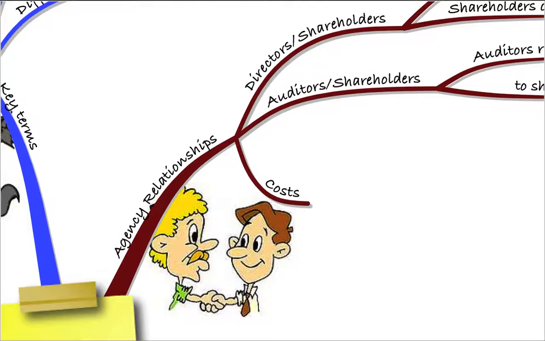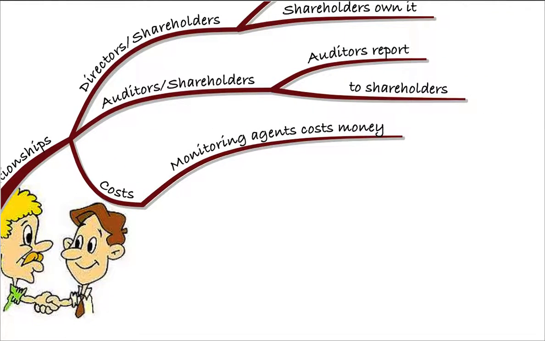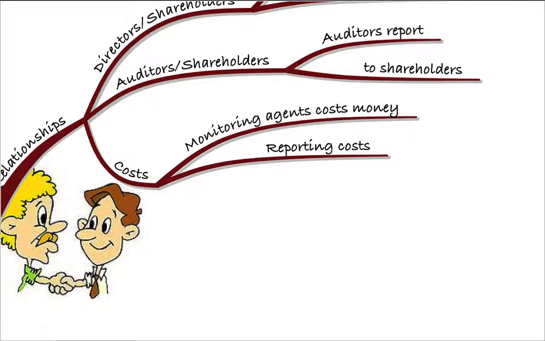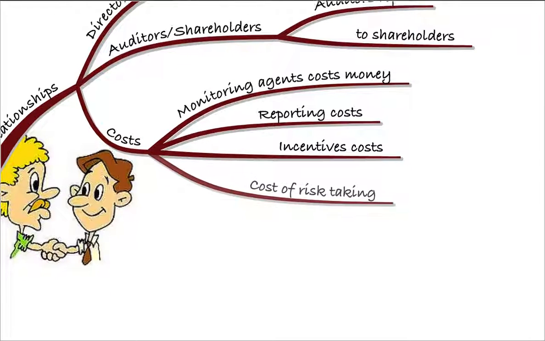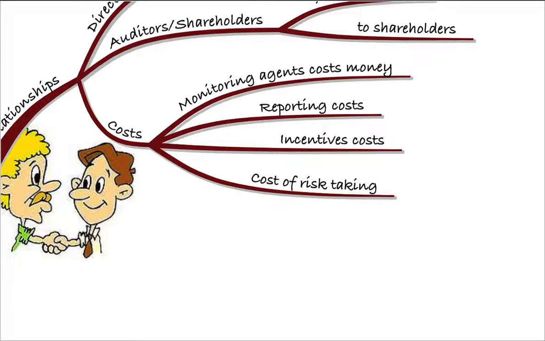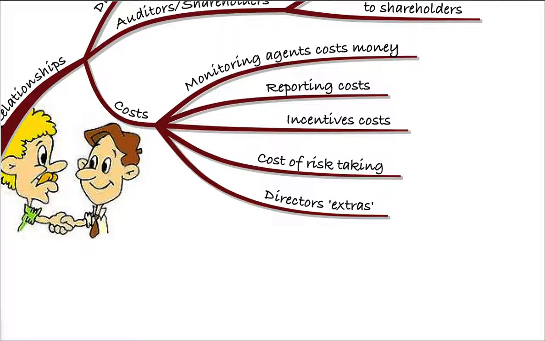So some of the costs that will be involved here, agency costs, will be monitoring the agents costing the principal money. So monitoring the agents is going to cost the principals money, and they need to report, so that means there's going to be a reporting cost. So, for example, they need to pay the auditors to actually report to them. So that's going to be a reporting cost. There'll be incentive costs. We need to incentivise management to act on behalf of the shareholders. That will be a cost. And there'll be the cost of management risk taking as well. Also, don't forget directors' extras, cars, etc. that are paid for through the business. Those will be agency costs.